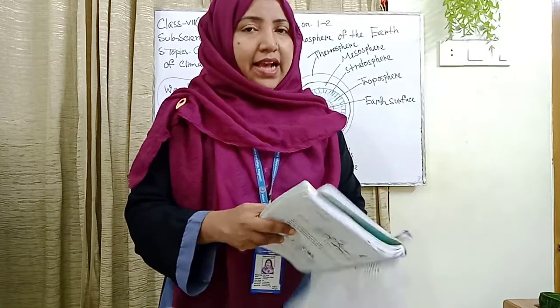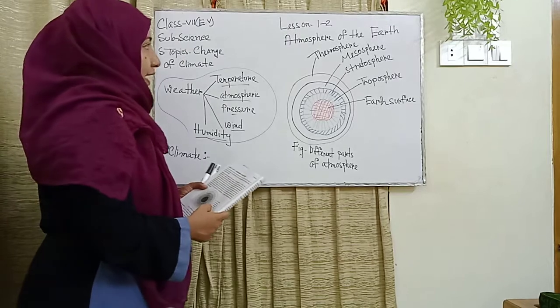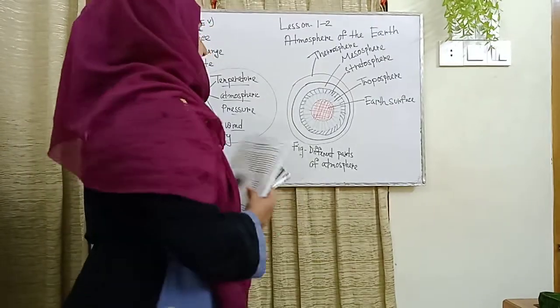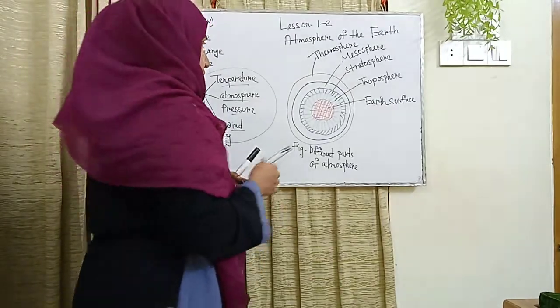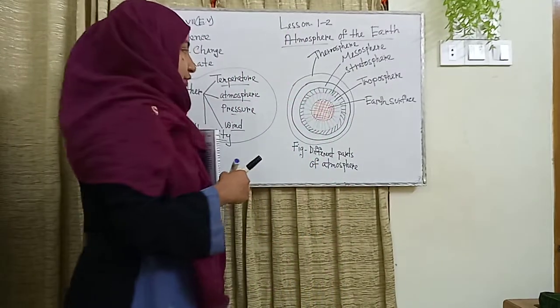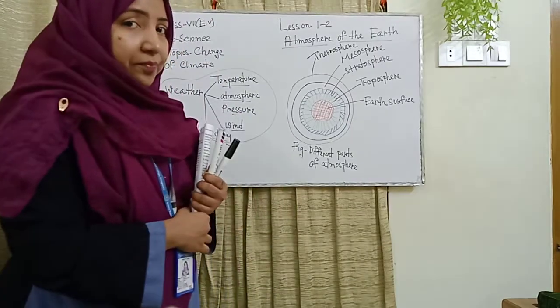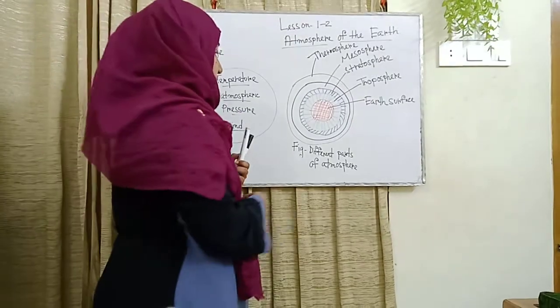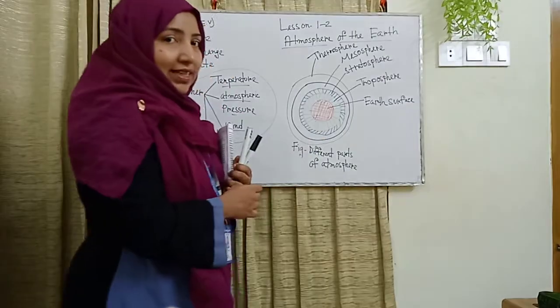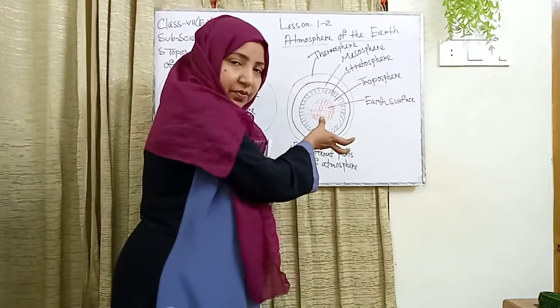Now our next topic is lessons 1 and 2. The headline is the atmosphere of the earth. Here I have drawn the different parts of the atmosphere. The main structure, in red, is the earth surface.